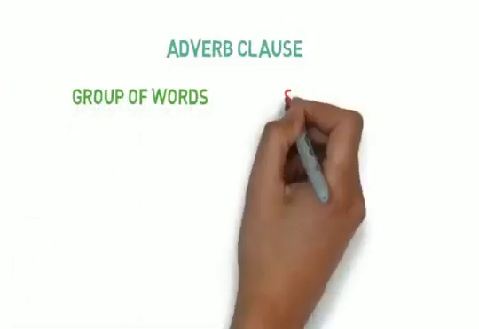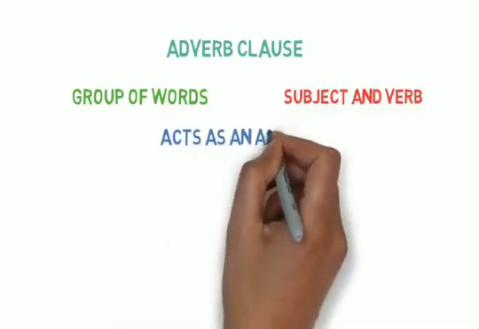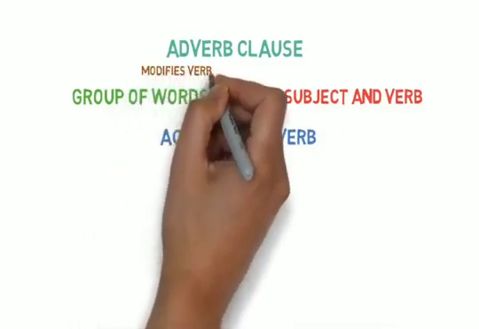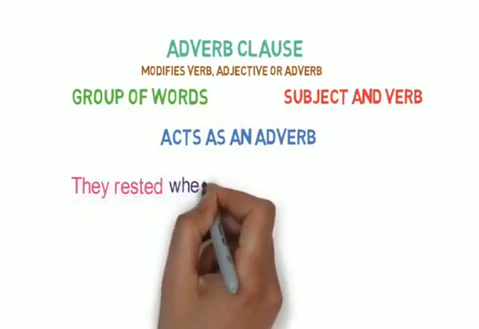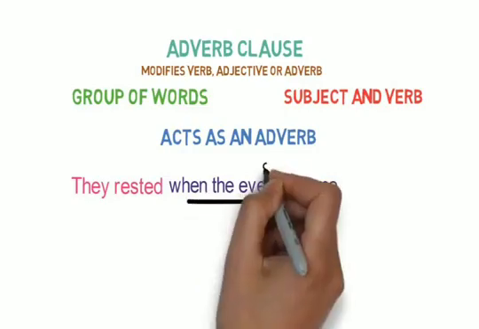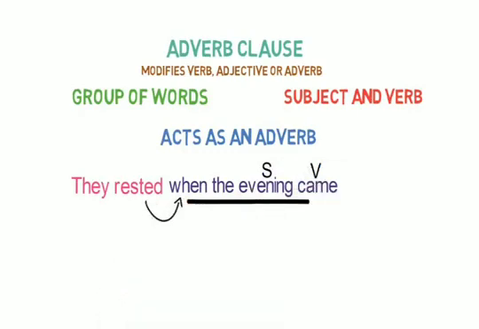Now let's see the next type of clause, that is an adverb clause. An adverb clause is a group of words having a subject and a verb of its own, and it acts as an adverb in the sentence. Now, what does an adverb do? It modifies the verb, adjective, or other adverbs in the sentence, and so does the adverb clause. For example, they rested when the evening came. Here, when the evening came is a clause as it has a subject evening and a verb came, and it is describing the verb rested, so it is an adverb clause.